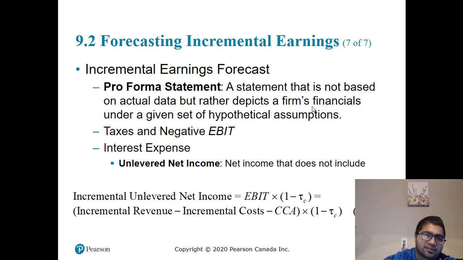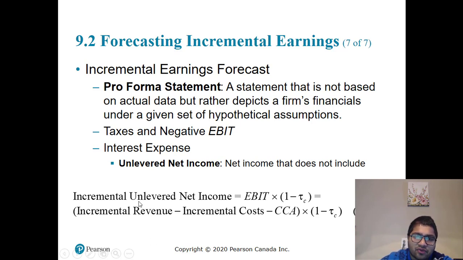So we use that. Taxes on negative EBIT are considered, interest expense is considered, and unlevered net income is considered, income that does not include any interest. We do not include interest in capital budgeting decisions. Why? Because interest is factored in separately when you discount cash flows. So if you include interest, it will be accounted for twice, right? So we don't do that.